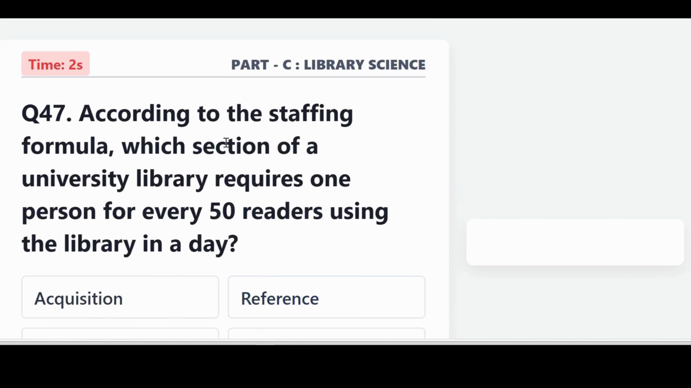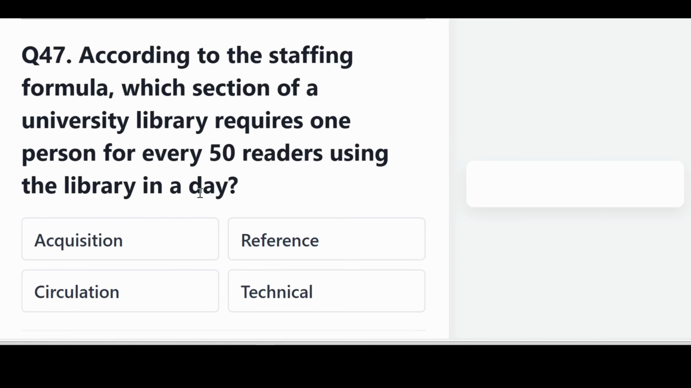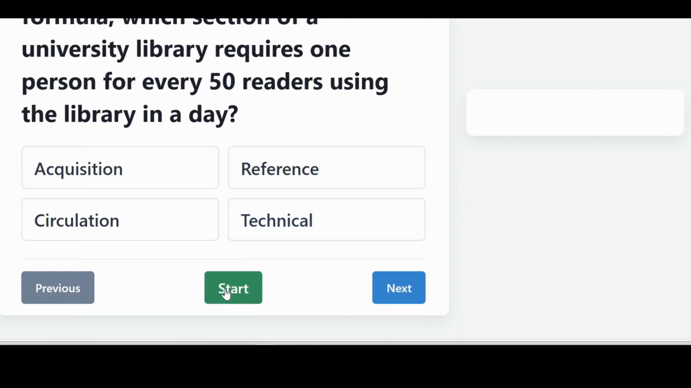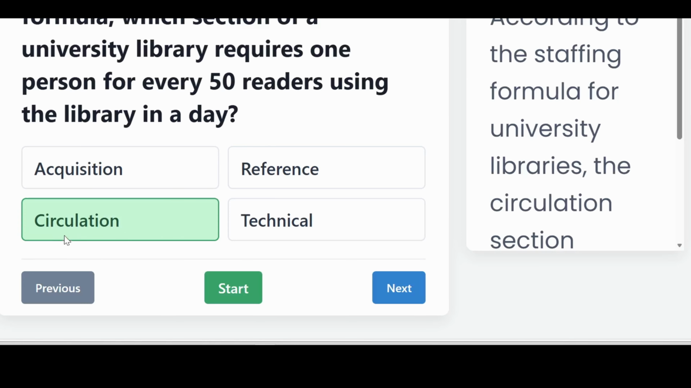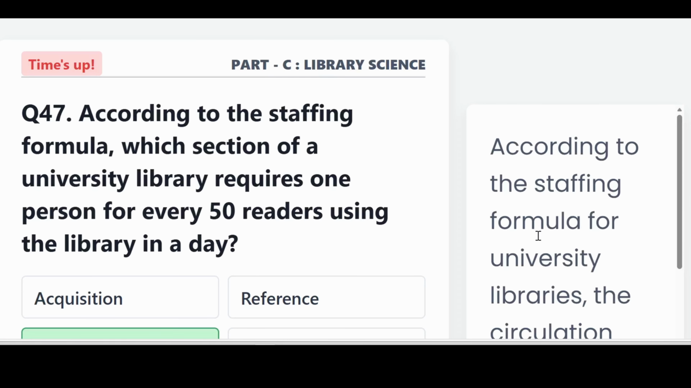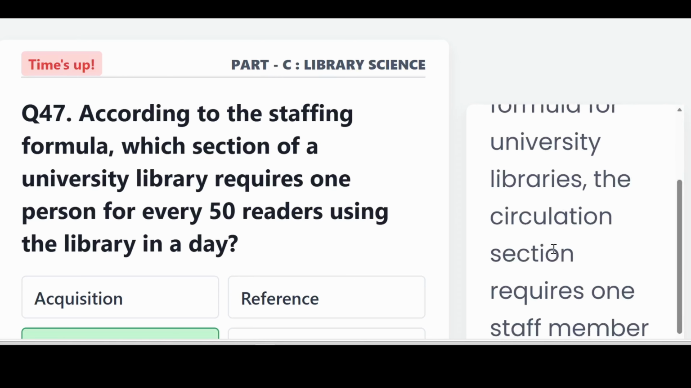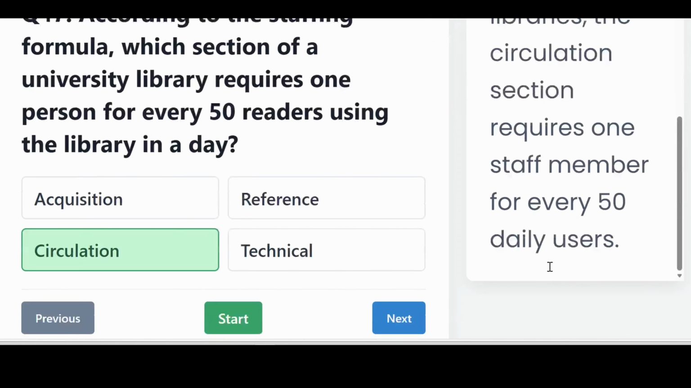According to the staffing formula, which section of the university library requires one person for every 50 readers using the library in a day? It is circulation. According to the staffing formula for university libraries, the circulation section requires one staff member for every 50 daily users.